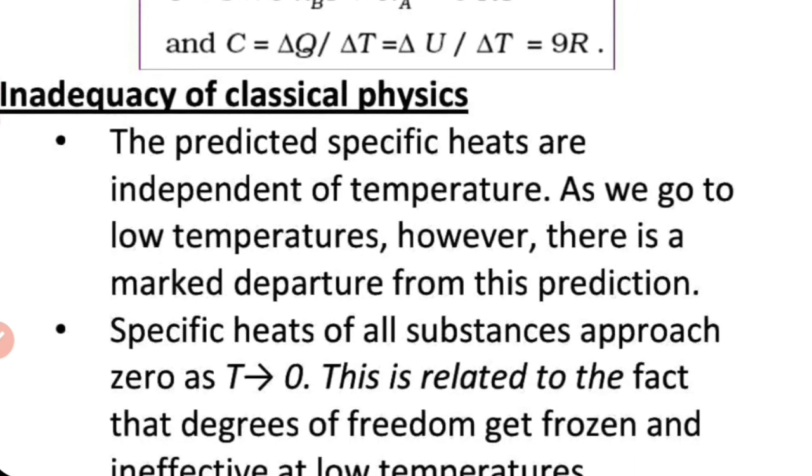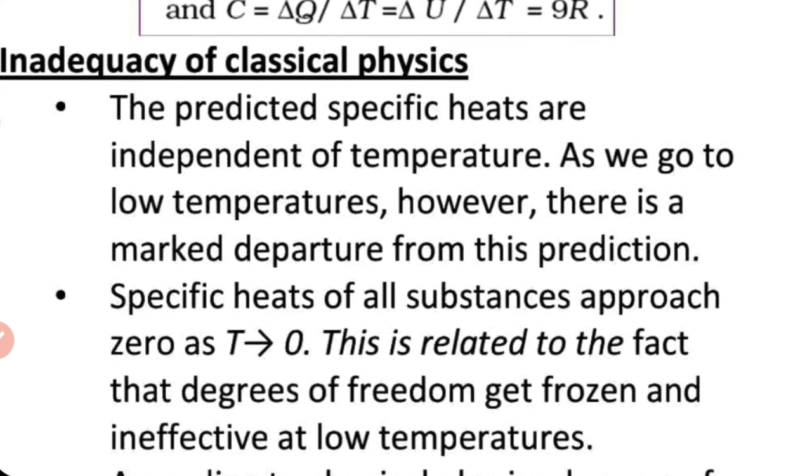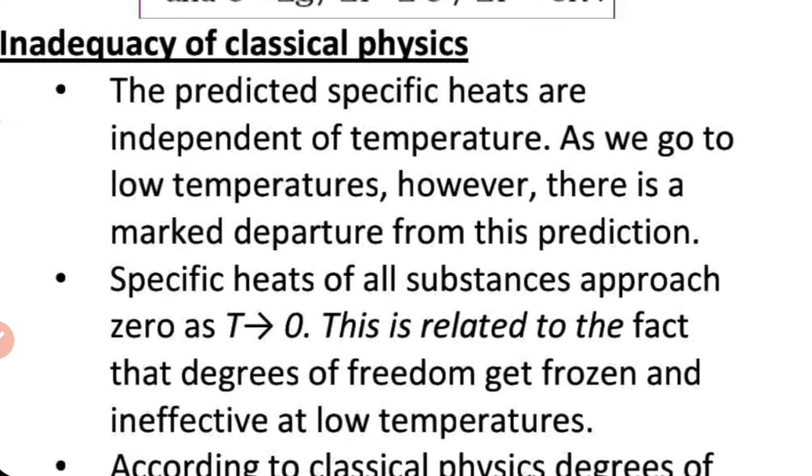When we use the law of equipartition of energy to find specific heat capacities, we get all the values to be constant. That means it is independent of temperature. But in usual practice, when we go to low temperature, there is a marked departure from this prediction.